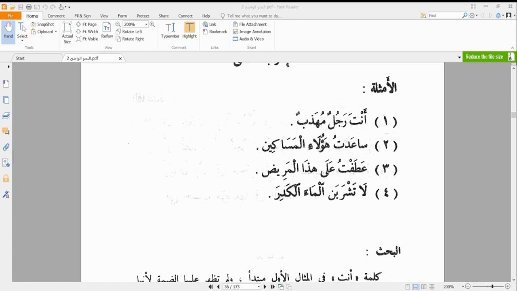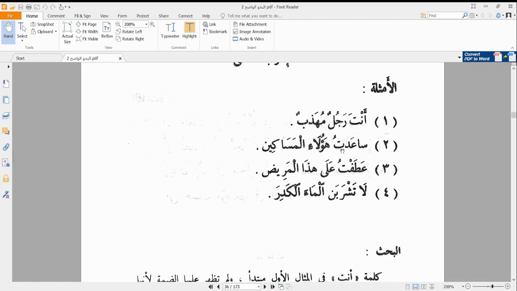Let's look at the second one we have here. Sa'adtu ha'ula'il masakin. I helped these poor, needy people. So our fi'l is sa'adtu, and our ha'ula'i is standing in the place of the person that was actually helped. In this case, ha'ula'i is an ism mabniyy, because it's an ism ishara and it's mabniyy. However, it is standing as if it is the person that the action was performed upon.